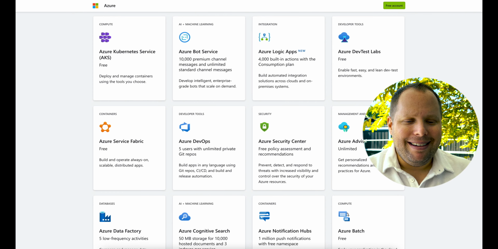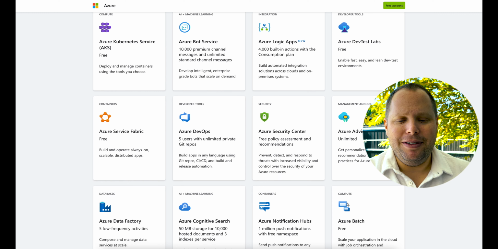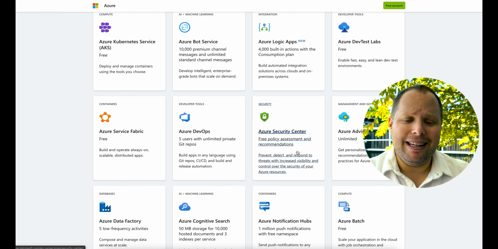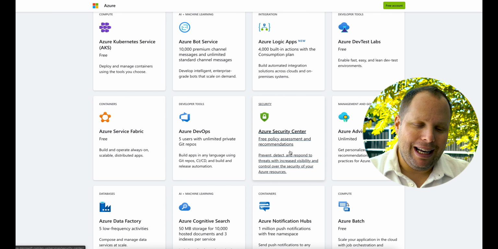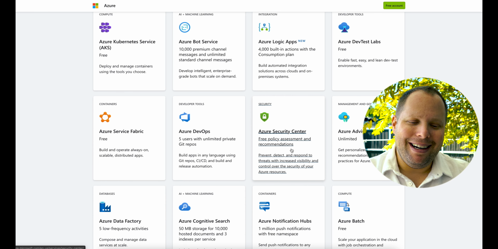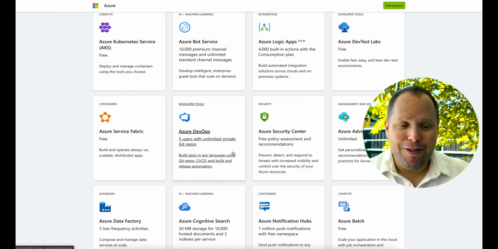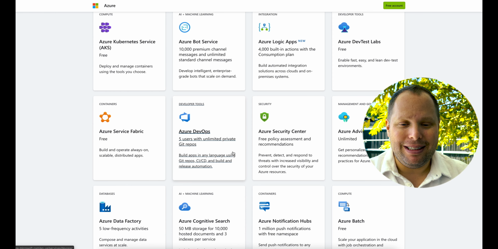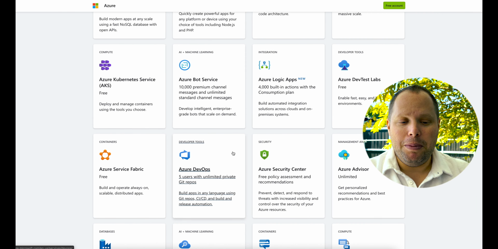But that aside, there are literally many services. I mentioned to you the Azure Advisor is great. You have to check it out. It's the advisor for the cloud, currently named here Azure Security Center. The DevOps, that is always free, that stays free with you. Just because you did it one time, that free thing is super powerful.